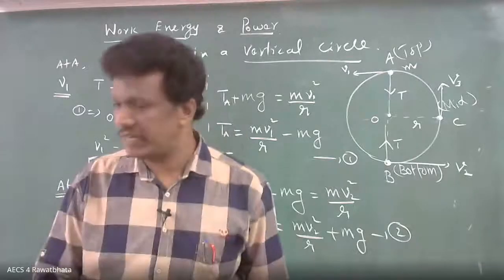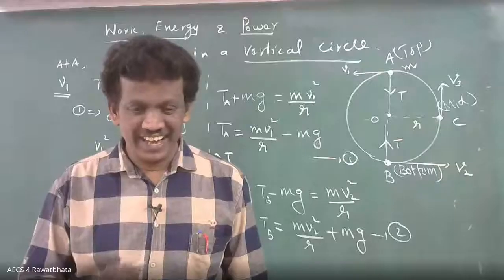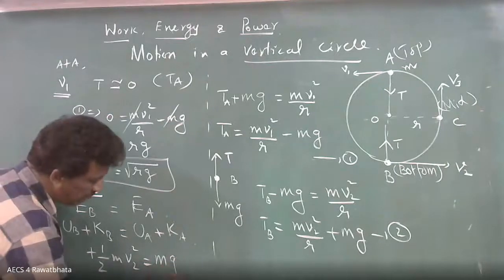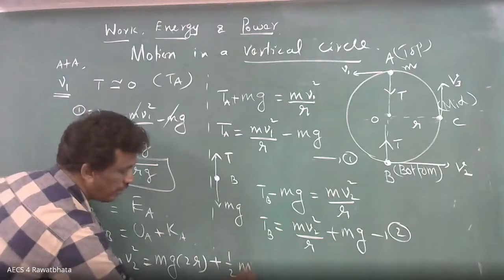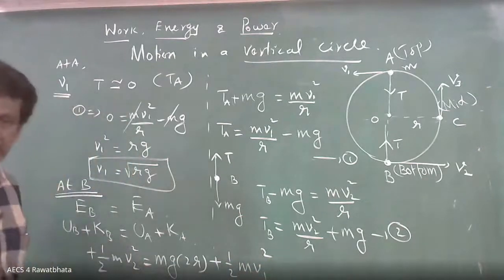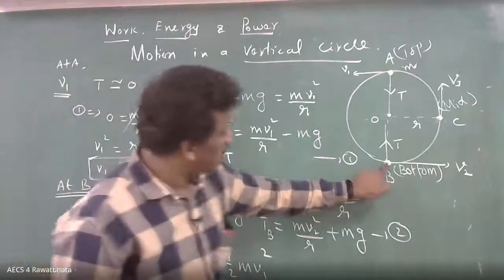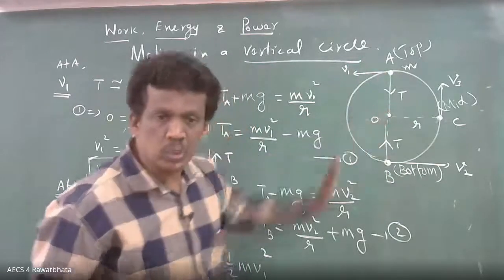What is H? It is 2R, so potential energy is mg into 2R. Kinetic energy is half m V1 squared. I think this is clear. H you have to take from here, this is R, so 2R.